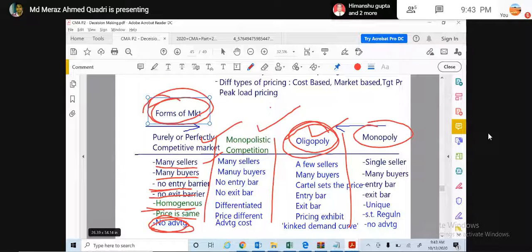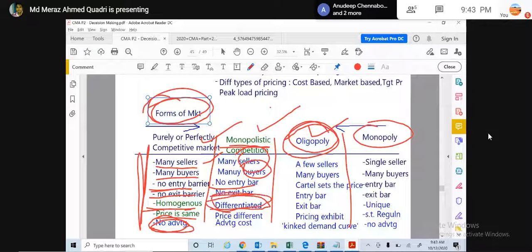Like in a grocery shop, we are selling tea, and other people are also selling tea, so I don't have any extra advantage to change the price of the tea. So it is like competitive pricing. But when it comes to monopolistic competition, there are many sellers, many buyers, but again there is no entry barrier. The only thing is that here the product is not homogeneous.